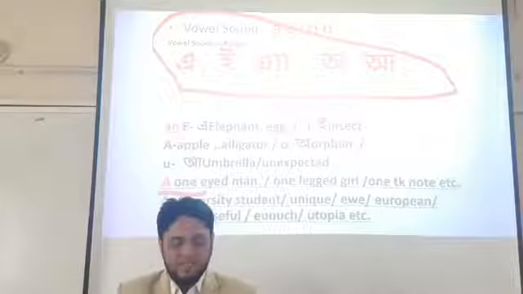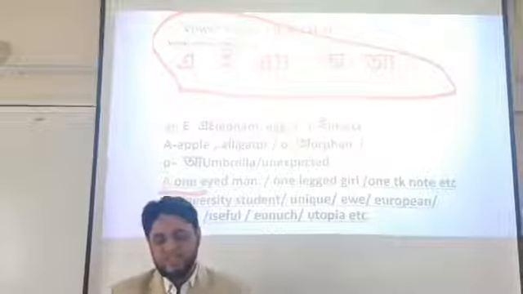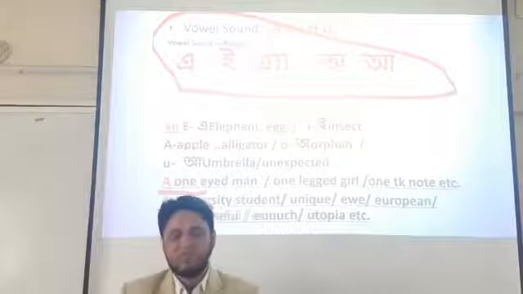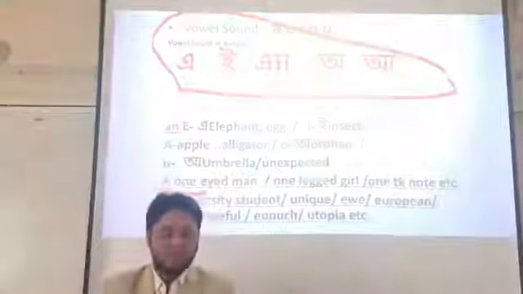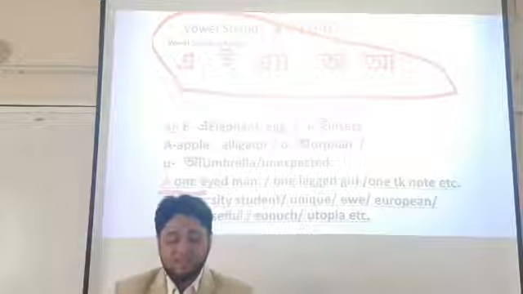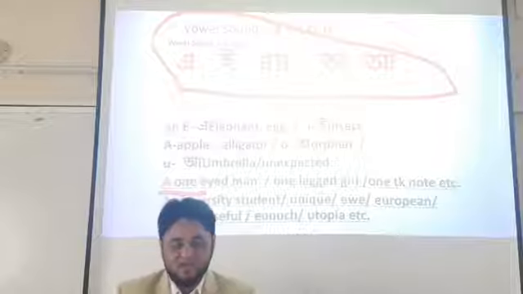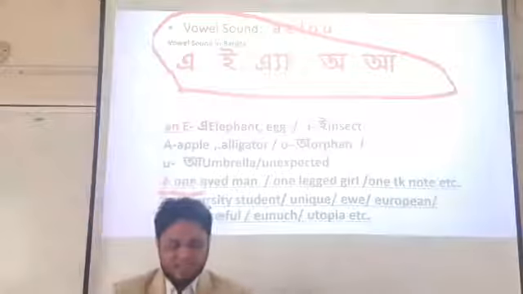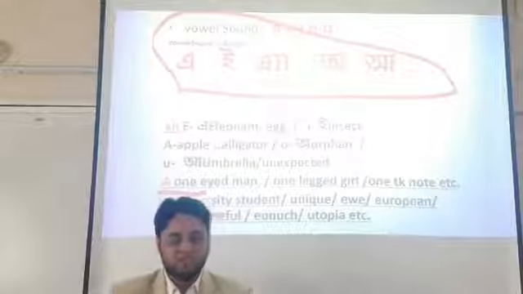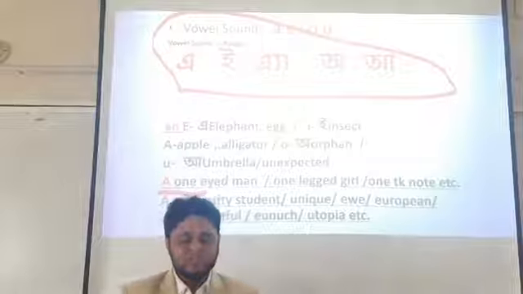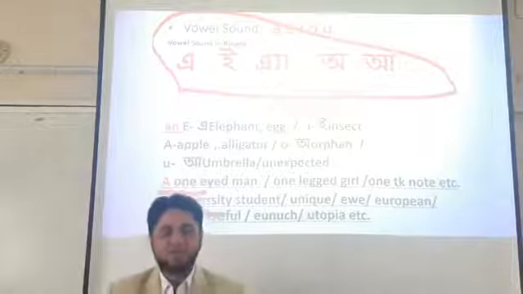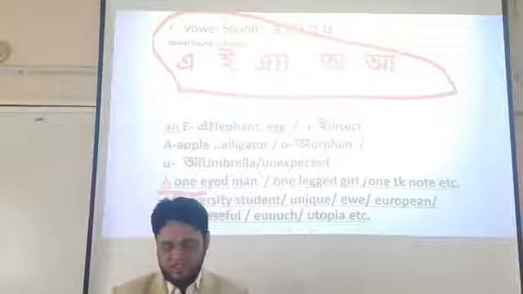Similarly, one-legged girl, one taka note, etc. And university student, unique, European, useful, utopia, all the nouns mentioned here sound like a consonant, not a vowel. The starting sound of university is "yu", and that is not a vowel sound. That's why we should use "a" instead of "an". I think you can understand the matter, my dear students.